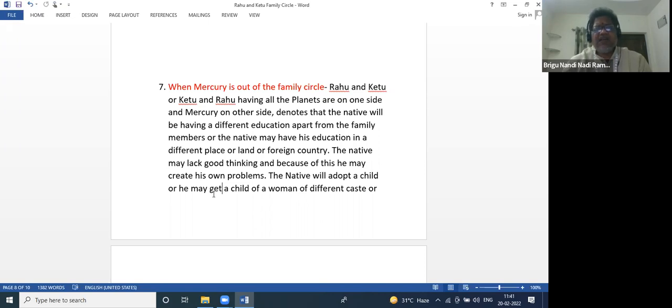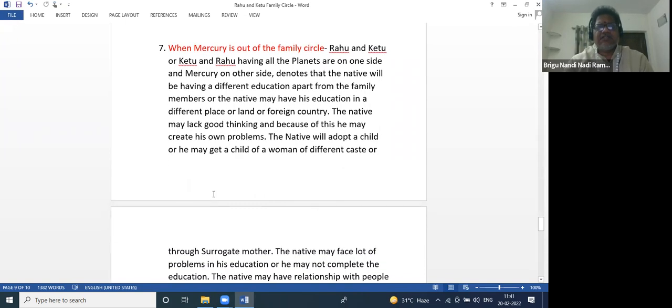And the native will adopt a child, or he may get a child of a woman of a different caste, or through surrogacy, a surrogate mother. Generally, Mercury is outside the Rahu Ketu family circle, so they will have to adopt children. Suppose somebody is asking, can I adopt a child? Yes, you can adopt, because your Mercury is outside the Rahu Ketu family circle.